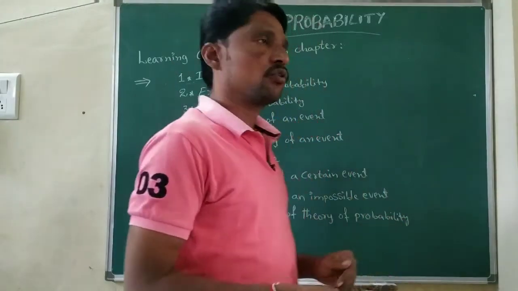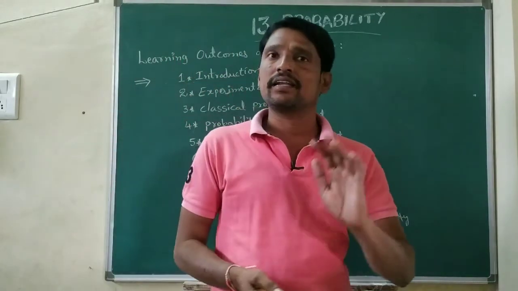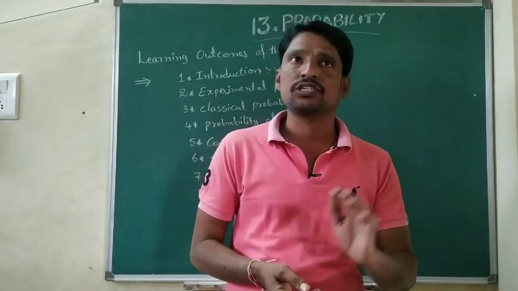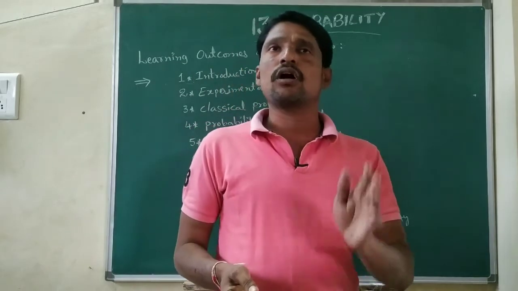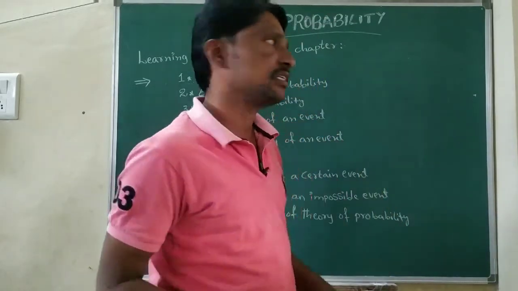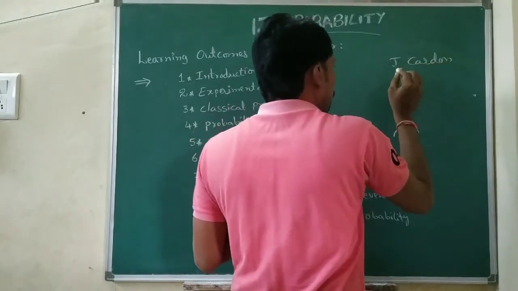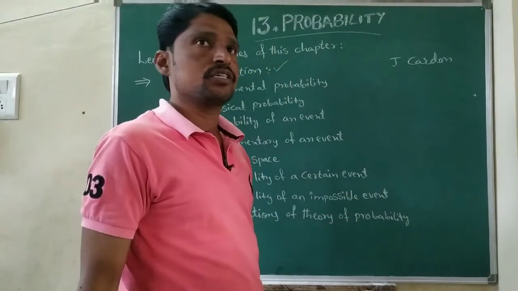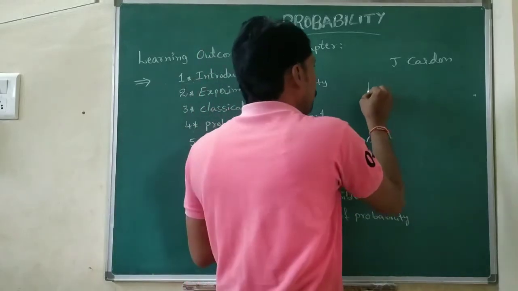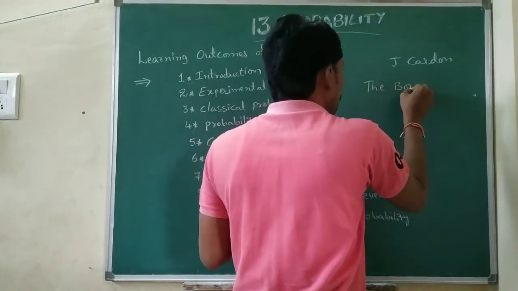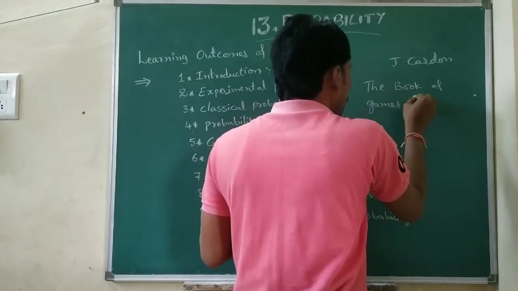Let us see the introduction to probability. J. Cardan, an Italian physician and mathematician, wrote the first book of probability, named the Book of Games of Chance, in the 16th century.